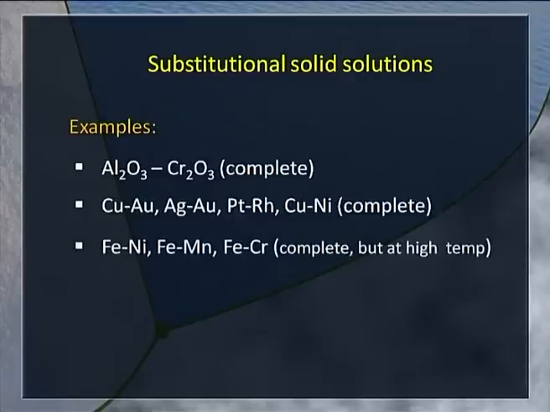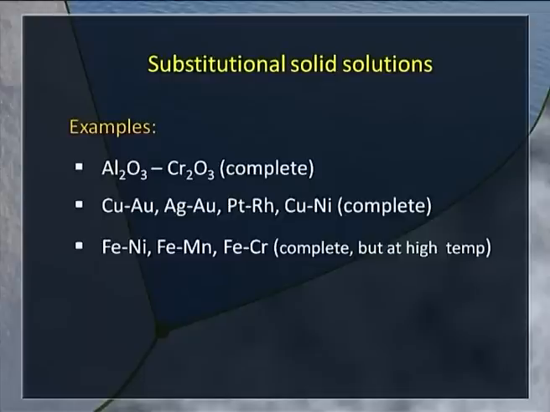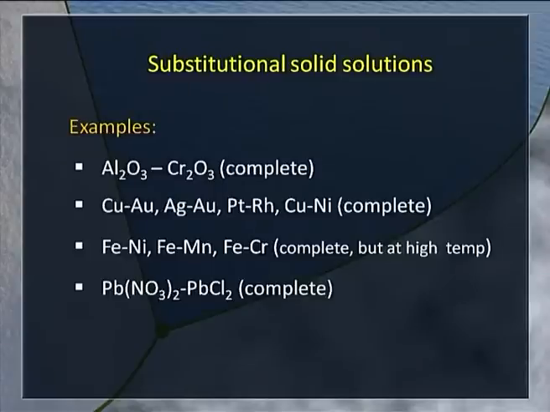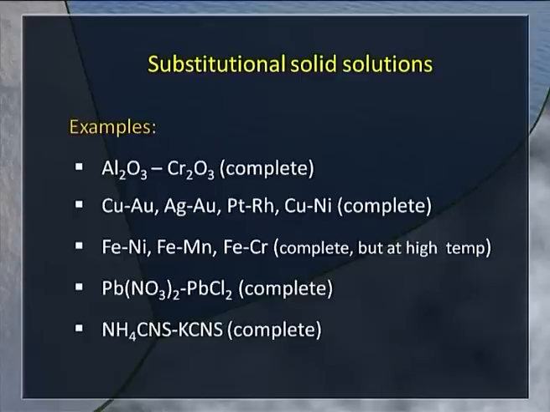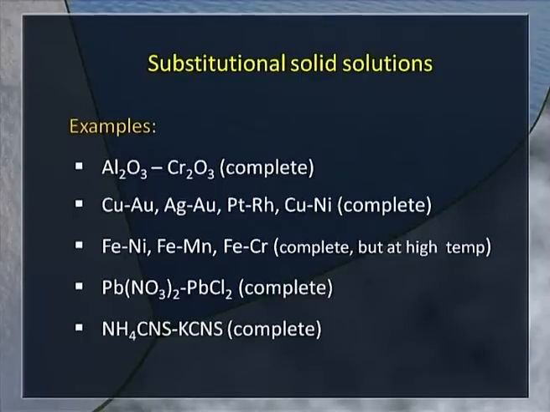But there are systems like iron-nickel, iron-manganese, iron-chromium. They also give us a complete range of solid solutions, but at a high temperature. A wide range of solid solution can be obtained only at elevated temperatures. Inorganic salts also can give us solid solutions. As you can see, lead nitrate and lead chloride can give us a solid solution, and ammonium salts can give us solid solutions with a complete range of solid solutions.